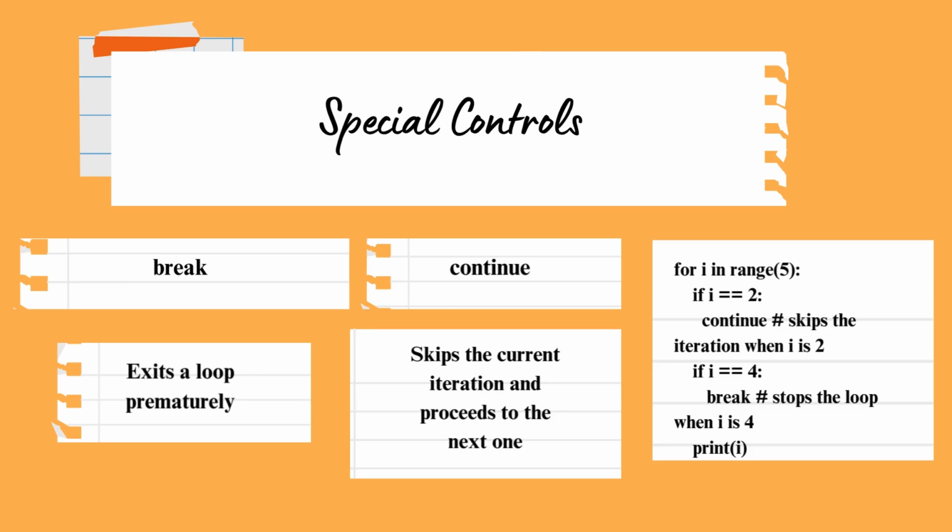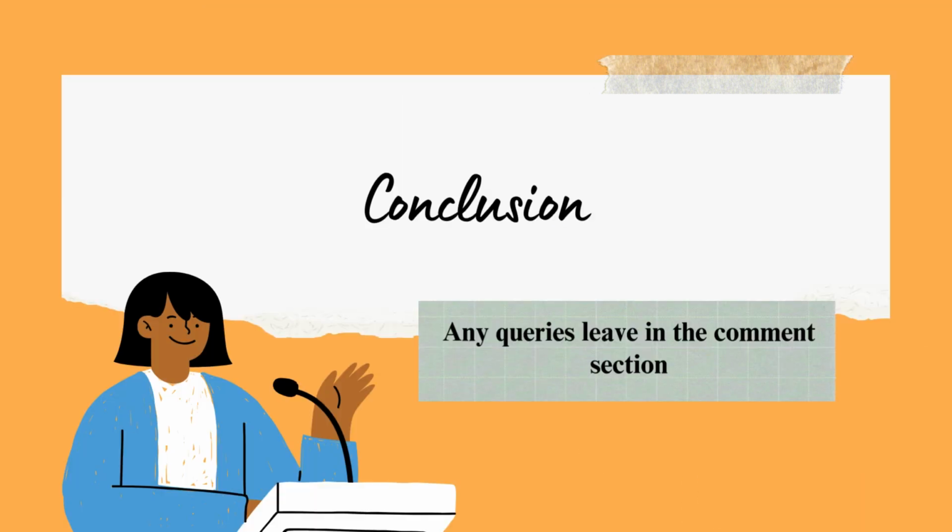Well, in this video, we've seen the overview of control structures and the types of control structures which are used in programming languages. That is, sequential control structures, conditional statements, and loops. Hope you understand what control structures are. We will get into detail about each control structure in the upcoming videos.